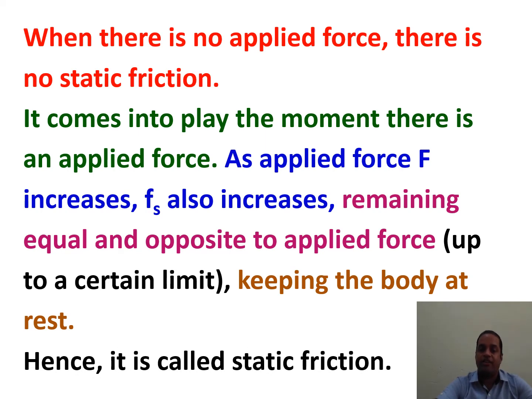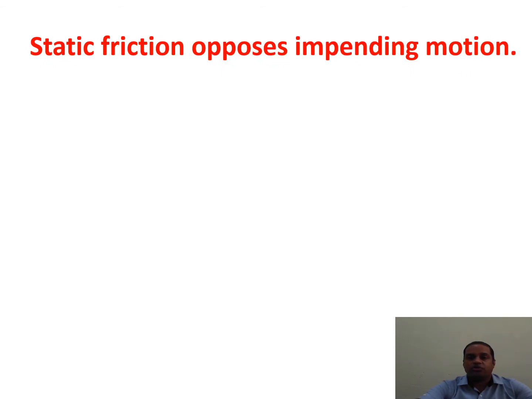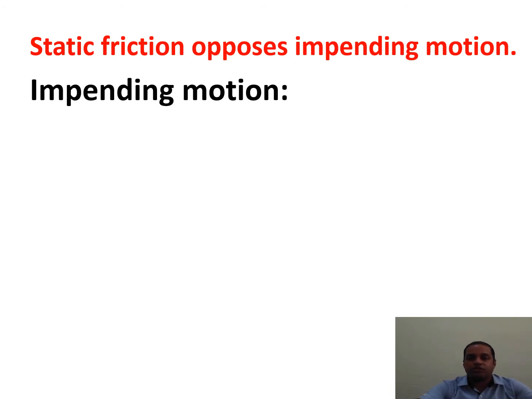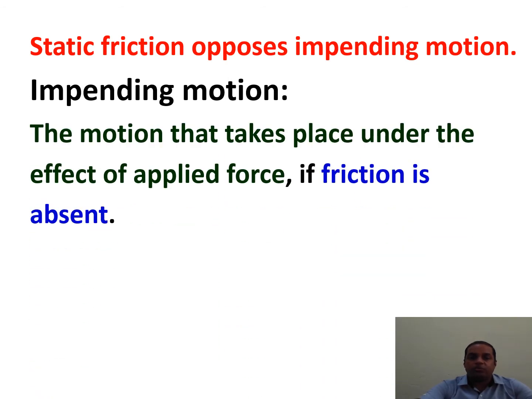Static means at rest, not in motion. Static friction opposes impending motion. What is the meaning of impending motion? Impending motion is the motion that takes place under the effect of applied force if friction is absent.